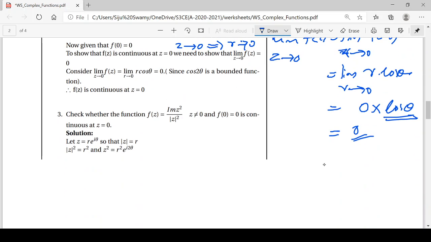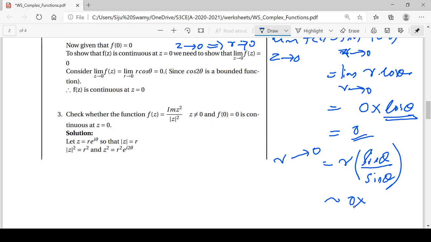One important point is that suppose we got something like r into sin theta by cos theta. Suppose r tends to 0, what happened? This becomes 0 into a quantity.